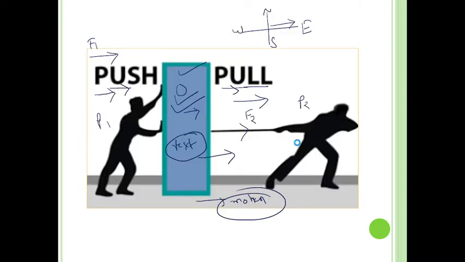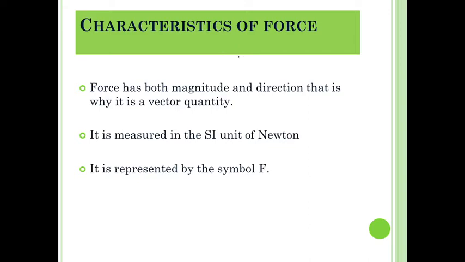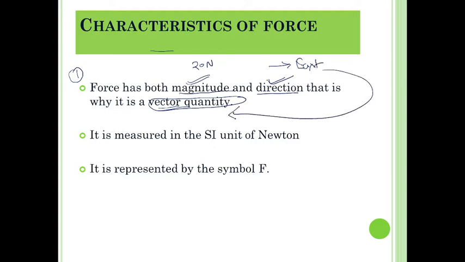The next topic is what are the characteristics of force. First one, very important, pay attention. A force has both magnitude and direction. That is why it is a vector quantity. Remember in chapter number one I explained that a physical quantity which has both magnitude and direction is said to be a vector quantity. Magnitude means suppose 20 Newton. Direction means suppose applied in the east direction. That is why it is a vector quantity.